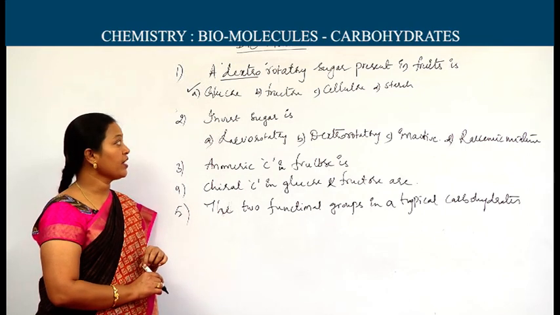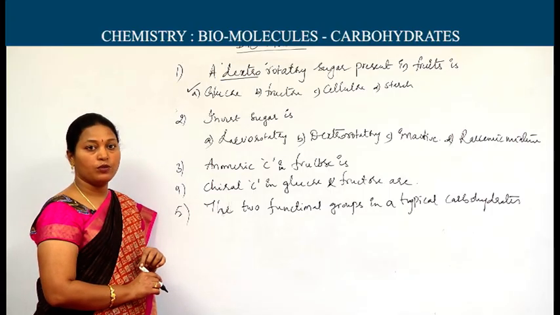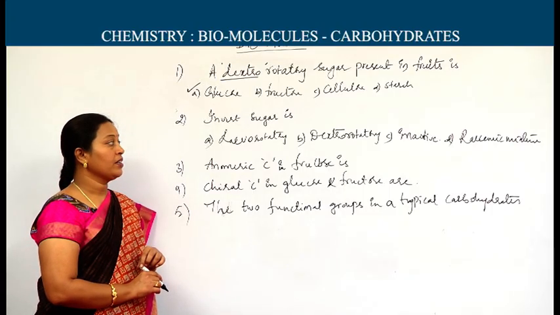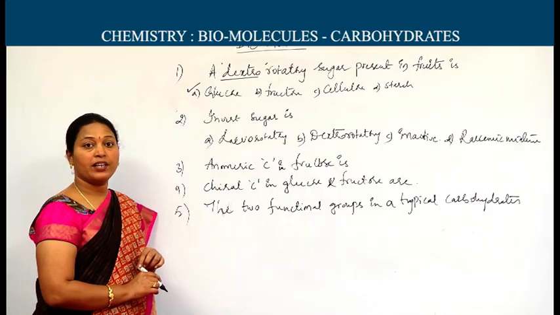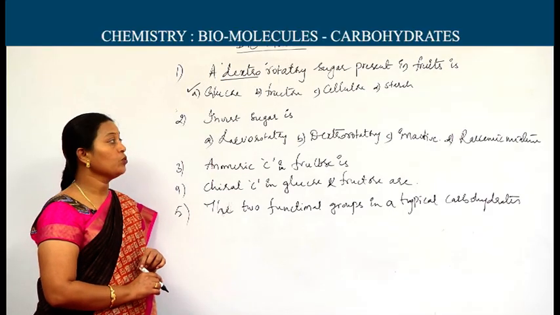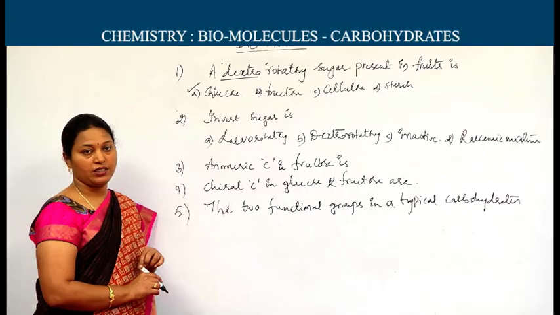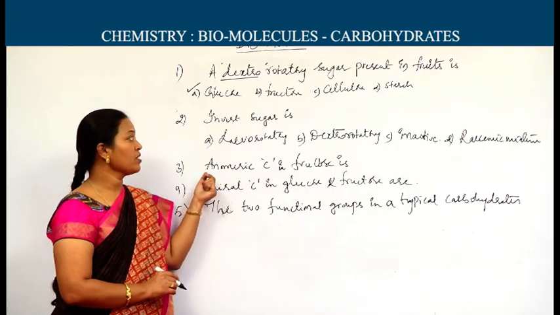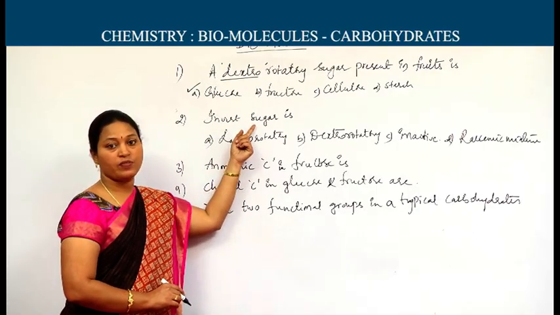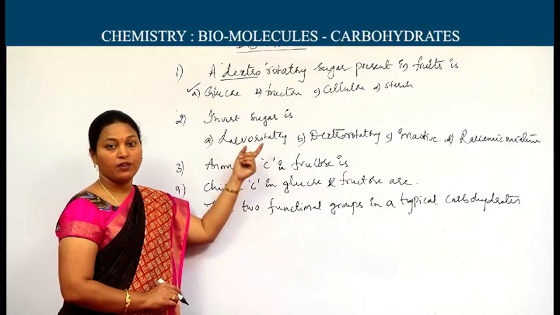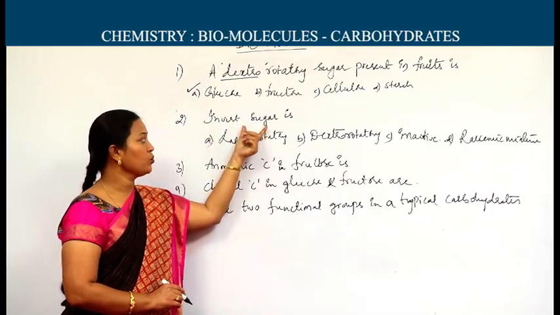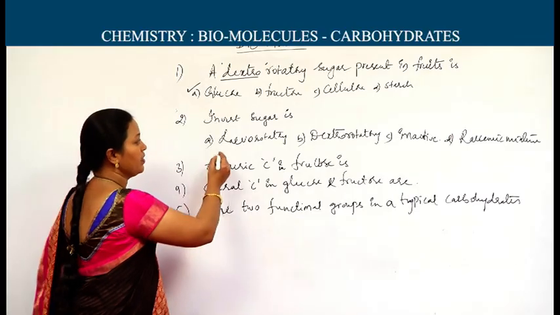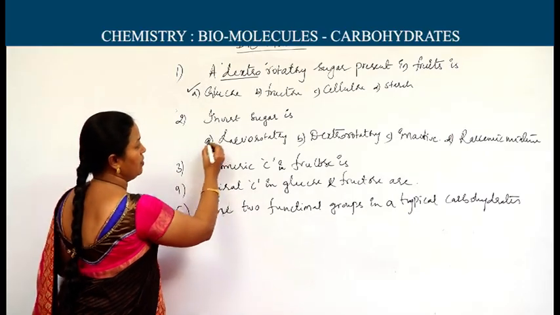Glucose is dextrorotatory, fructose is levorotatory, but fructose's levorotatory value of 92 dominates over the dextrorotatory value. Since during hydrolysis it changes its specific rotation from dextro to levo, we can call it invert sugar. Now the invert sugar is levorotatory.